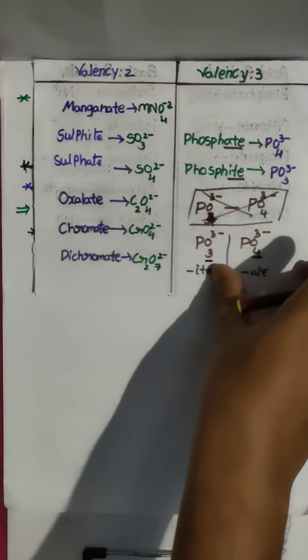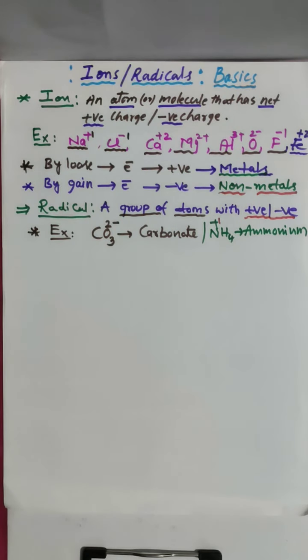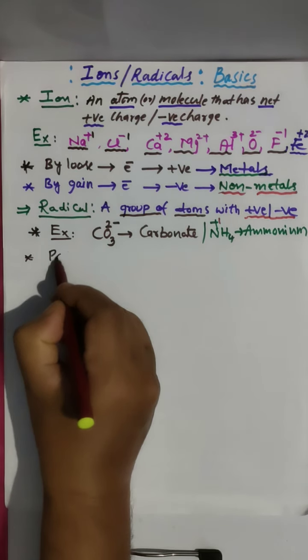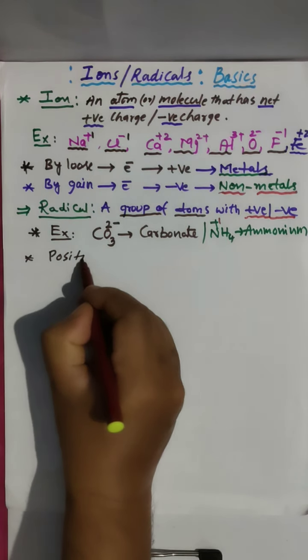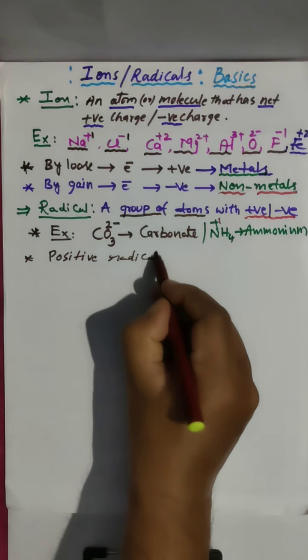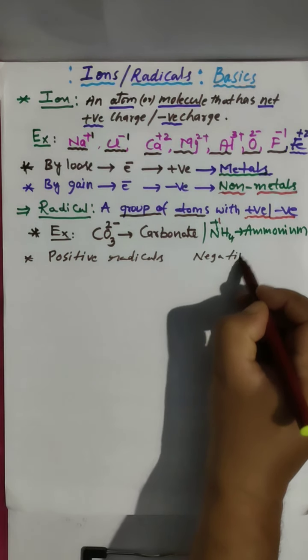So radicals all don't have the same type of valency. Some have plus 1, some have minus 1, some have plus 2, plus 3, like that. So radicals we have two types, that is positive radicals and negative radicals.